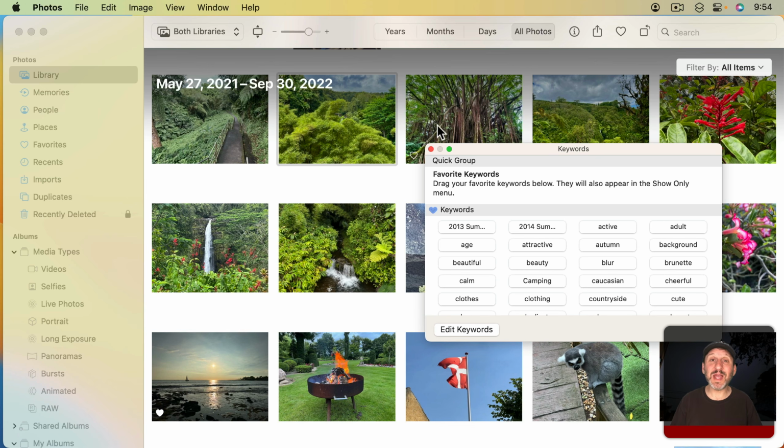Photos doesn't force you into any organizational system. So you can use albums or not use albums at all. Or you can use keywords or not use keywords at all. Or you can use one or both, whatever you want to do.